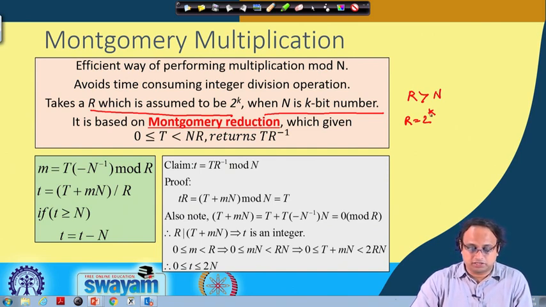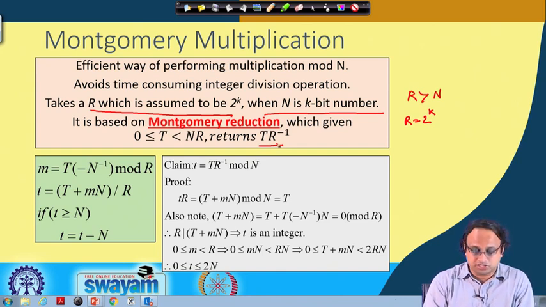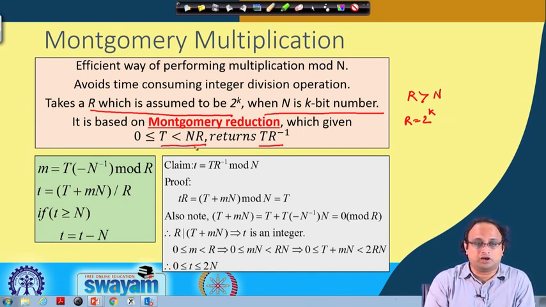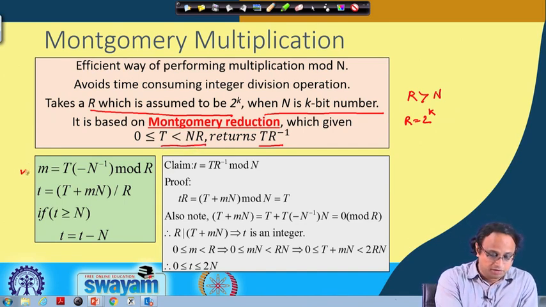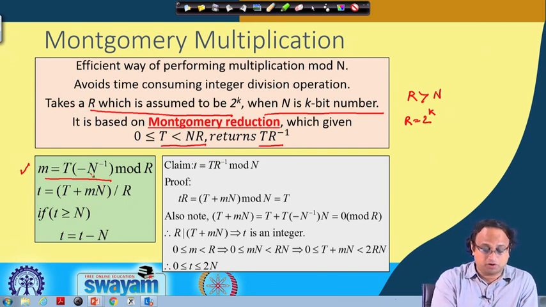So, in Montgomery reduction, we calculate or return the value of T r inverse. T is my input, and I would like to calculate T r inverse when T is restricted between 0 and n r. How do we do that is shown here by this algorithm. We calculate m, which is equal to T into minus n to the power of minus 1 modulo r. So, we calculate n to the power of minus 1.